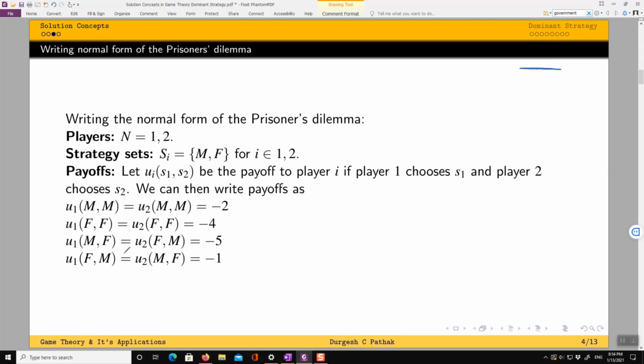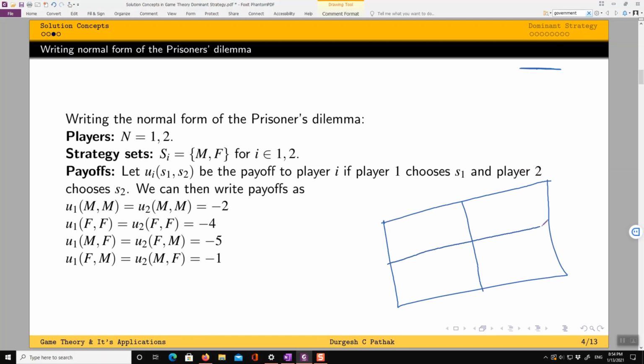Now there is one final step, that is to write this in a matrix form. So how do we write it in a matrix form? What we do is make a matrix like this. By convention, these are the rows, these are the columns. By convention, the row player is always player 1 and the column player is always player 2.